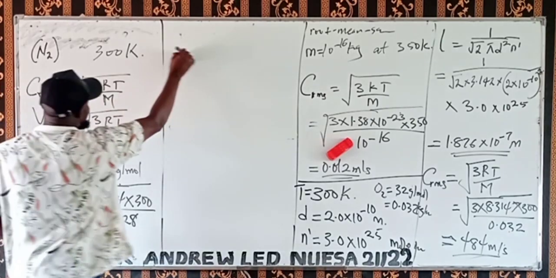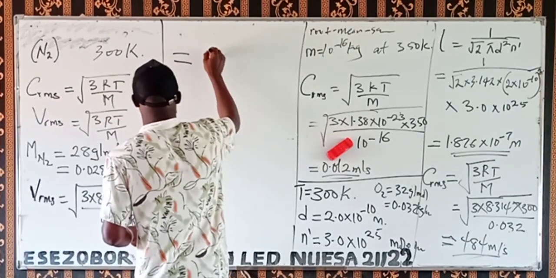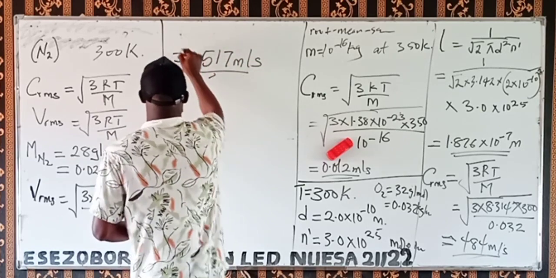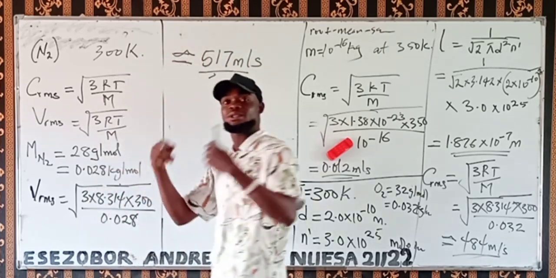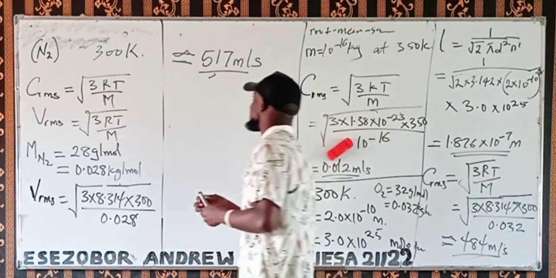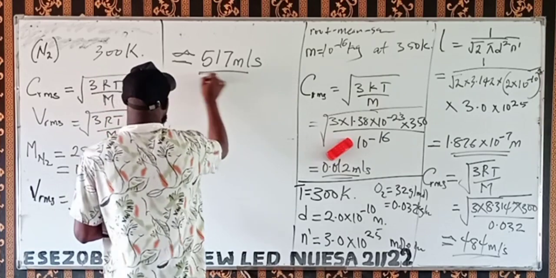After this we are going to have the answer, 516 point something. So approximately 517 meters per second. That is the root mean square speed.